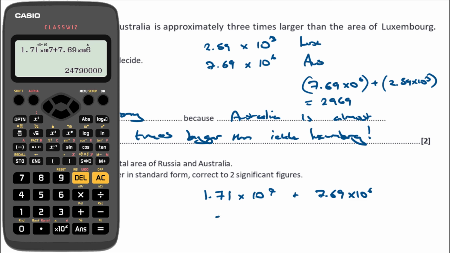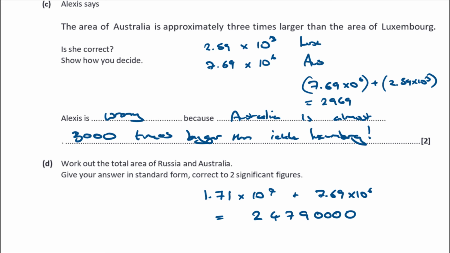That comes out to be 24,790,000. Now, what is that in standard form? Currently the decimal point is at the end. If I move it to between the 2 and the 4, it would go 1, 2, 3, 4, 5, 6, 7 jumps. So that means it is 2.479 times 10 to the 7.